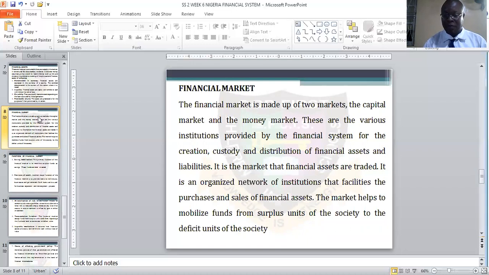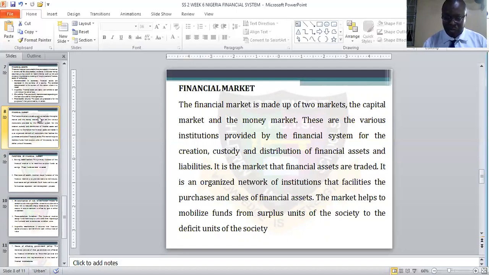So the repayment will be for more than 1 year. You can pay the loan that you've collected from the bank or any other financial institutions after more than 1 year. But the money market is just a soft loan, a short-term loan, whereby you can pay this loan within a year.